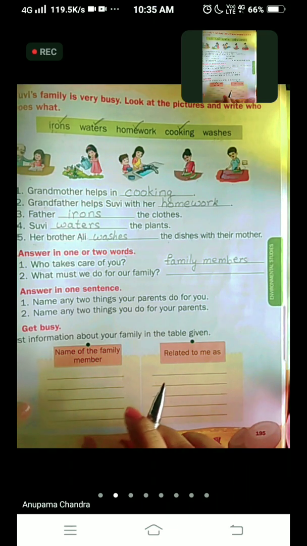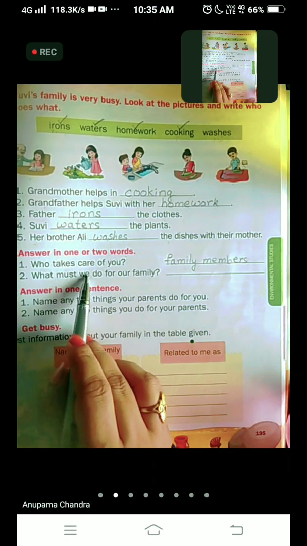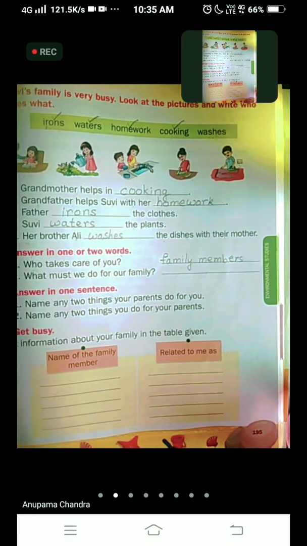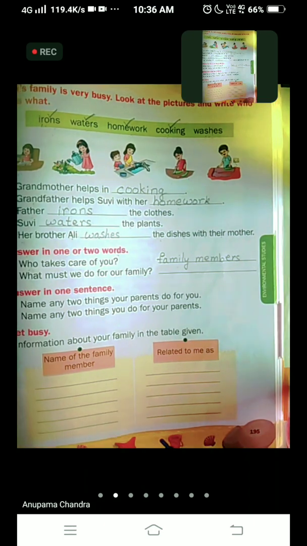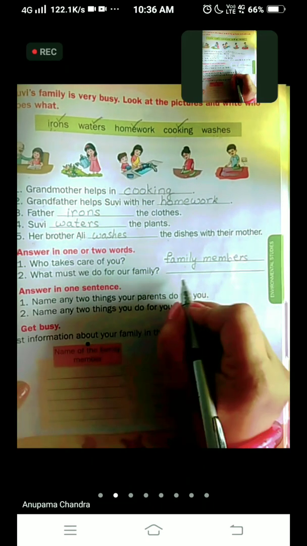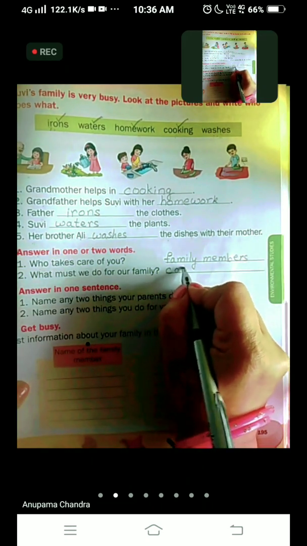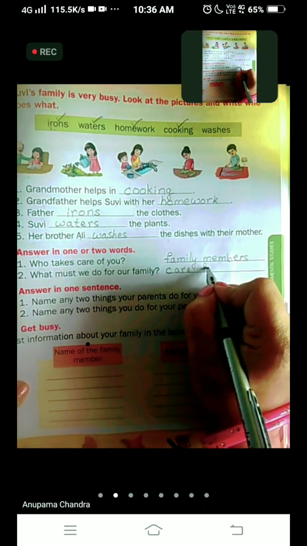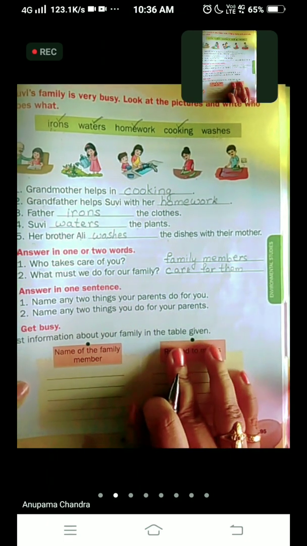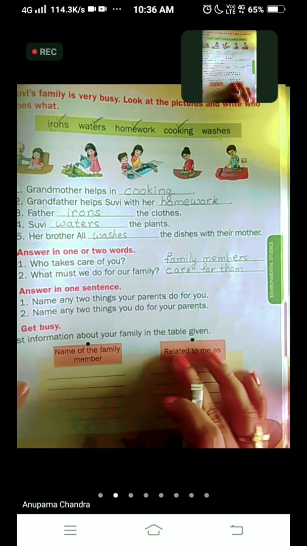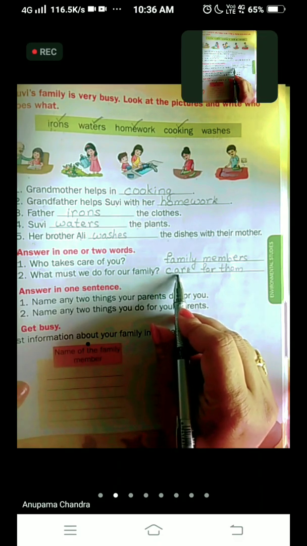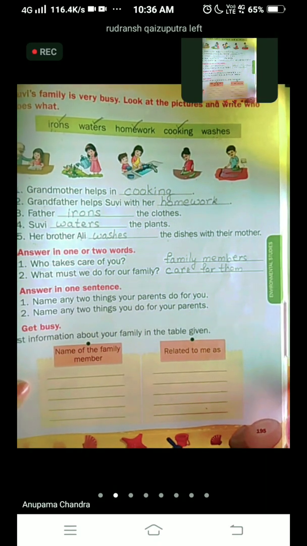Okay. Come to the second one. What must we do for our family? Answer for this question will be care, C-A-R-E, care for them, T-H-E-M. Okay, care for them. Who is them here? Our family members. What must we do for our family? We should take care for them. Okay?